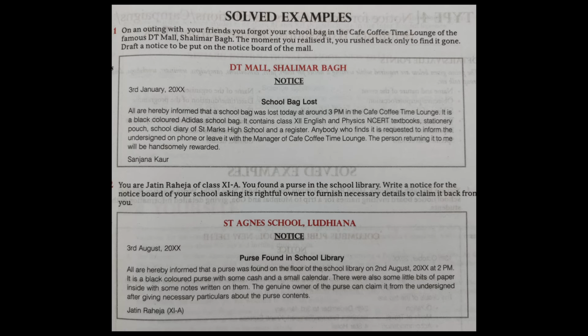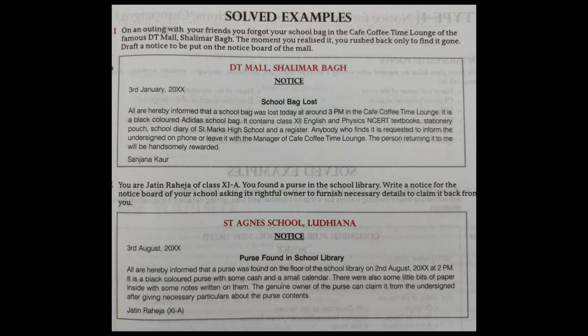Third type of notice, notice for lost or found. Detailed value points to be remembered are: name of the object lost or found, date, time, day when you lost or found it, place where you lost or found it.